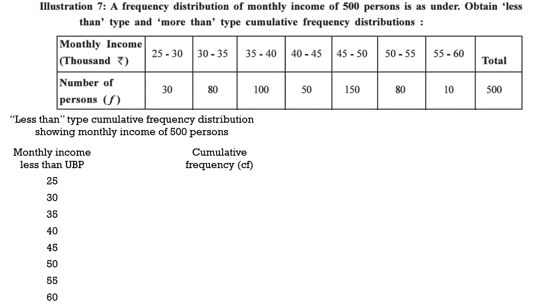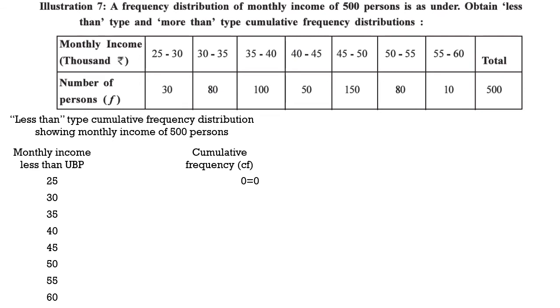Okay. Now we have to talk about the less than type value. As you can see here, the first class itself is 25 to 30. That means all the values are between 25 and 30. So no value is less than 25. Not a single value is less than 25, as all the values are between 25 and 30. So the cumulative frequency for less than 25 will be 0. Now we have to remember this concept that whenever we are calculating less than type values, the first value itself is to be taken as 0. So less than 25 is 0.